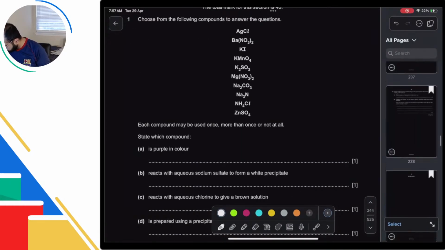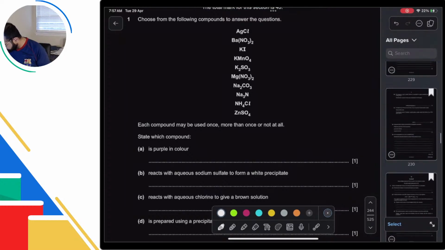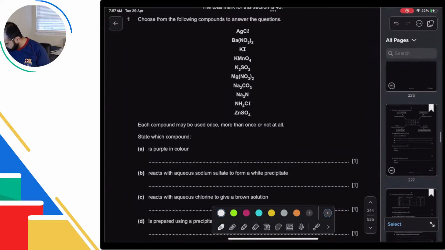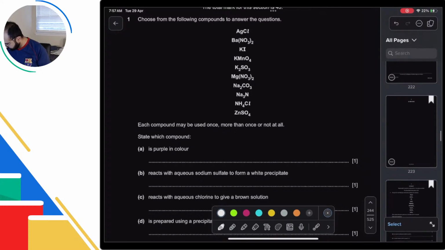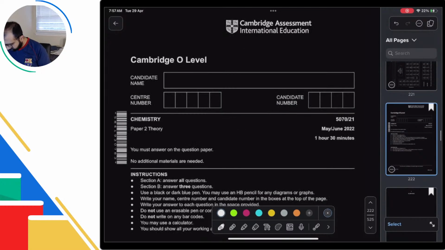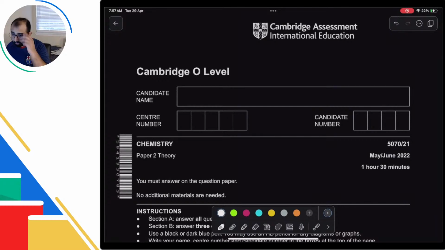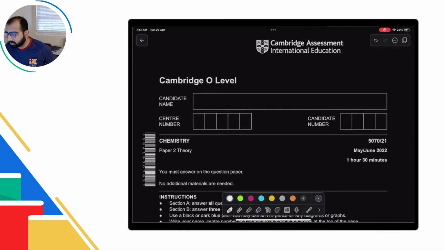Let me get the 2021 paper. Okay, never mind. 5070 2022 paper 21. Okay.